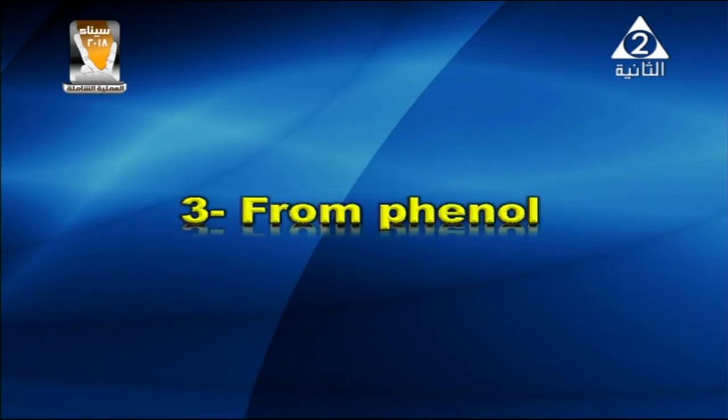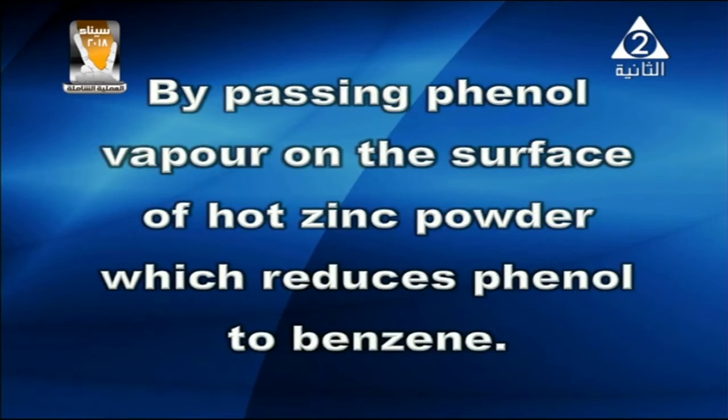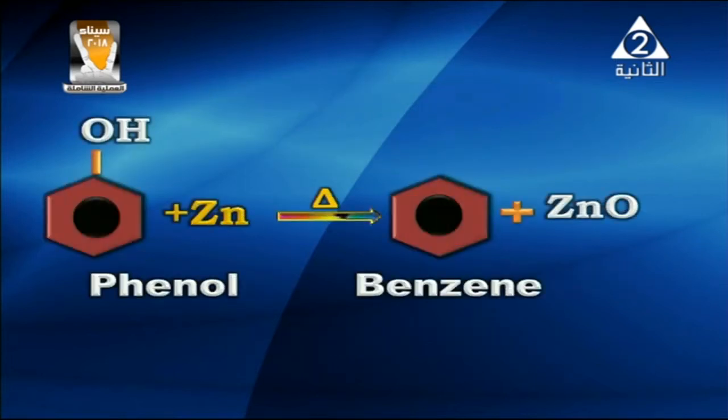From phenol, the third way for preparation of benzene. By passing phenol vapor on the surface of hot zinc powder, which reduces phenol to benzene. As the equation proceeds on the screen, phenol plus zinc by heat gives benzene, and zinc oxide is produced, so it is a reduction reaction.